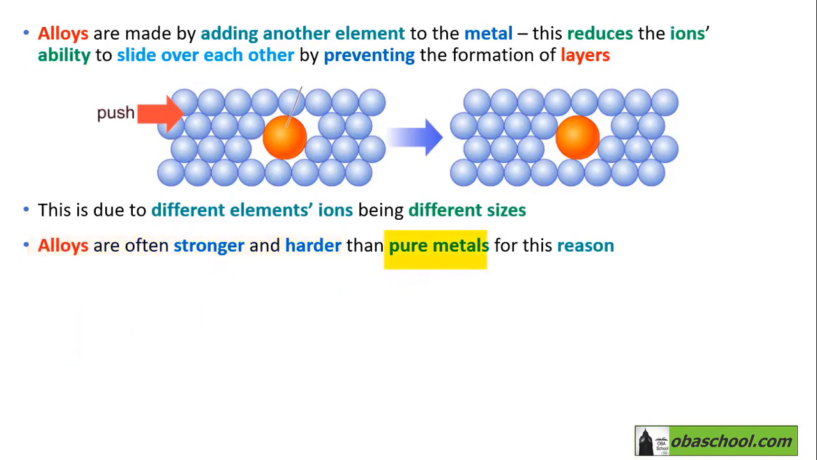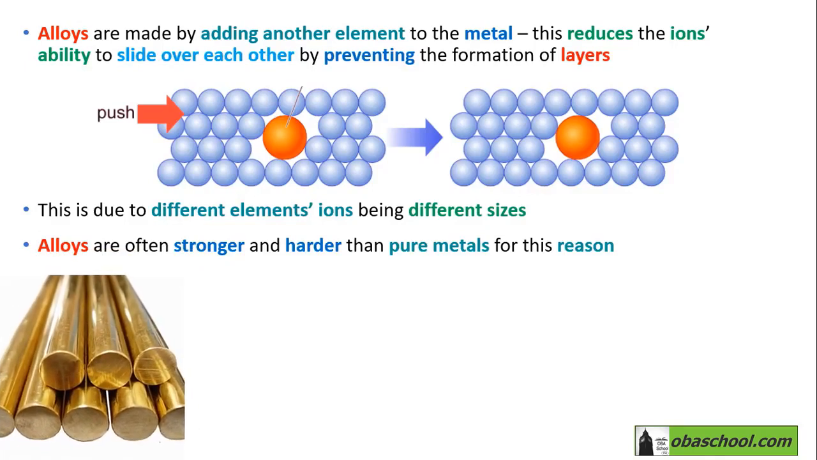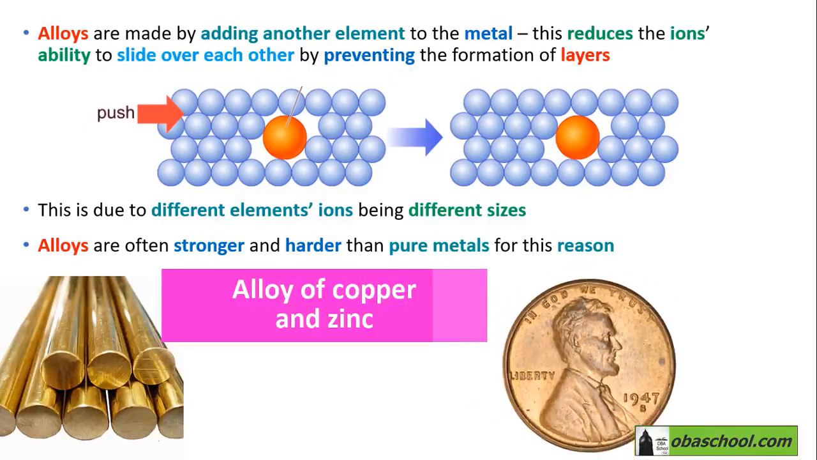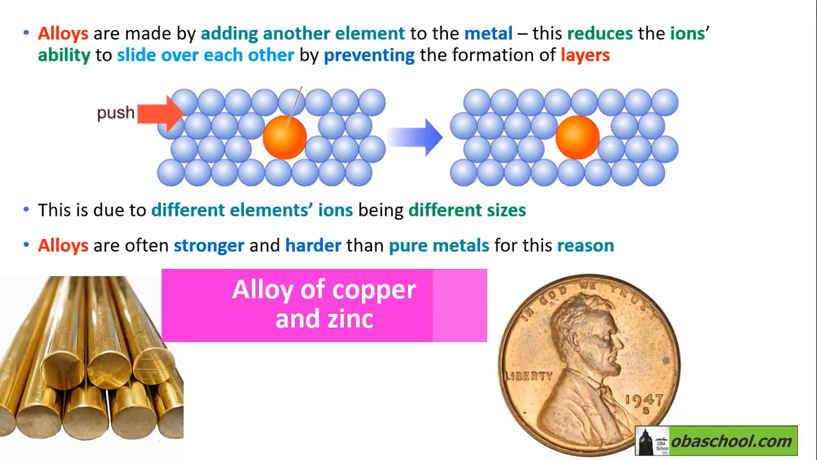We can now think about some common examples of alloys. First of these is brass. Brass is an alloy of copper and zinc, and it is used to make coins. This is because it has a gold-like appearance. The bonding of brass will still be metallic, so it will still have the delocalized electrons required in order to conduct electricity.